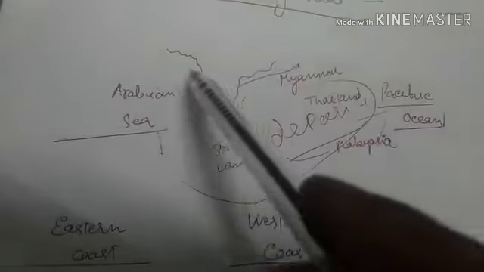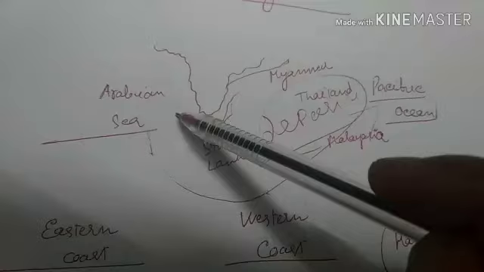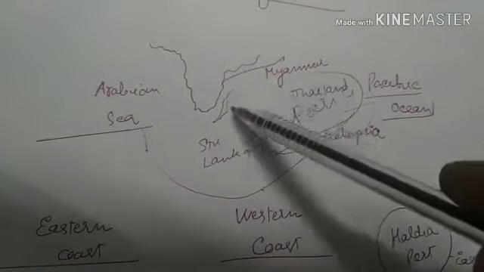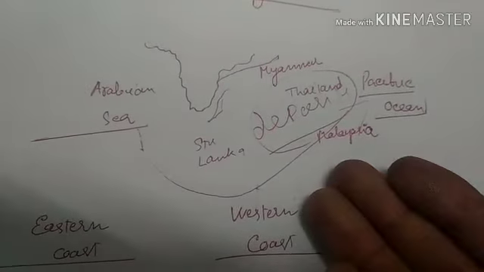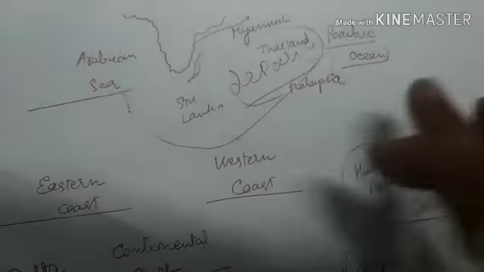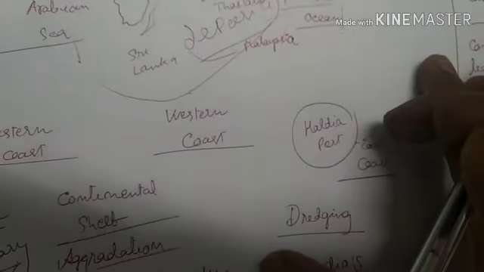This is very important. In the western coastline the slope is steep and it gives a very sharp and fine advantage for a natural harbor. In the eastern coastline, because of the deposition, it is not a steep slope and it is much more plain. In this way, you have to explore the article from the prelims and mains point of view.